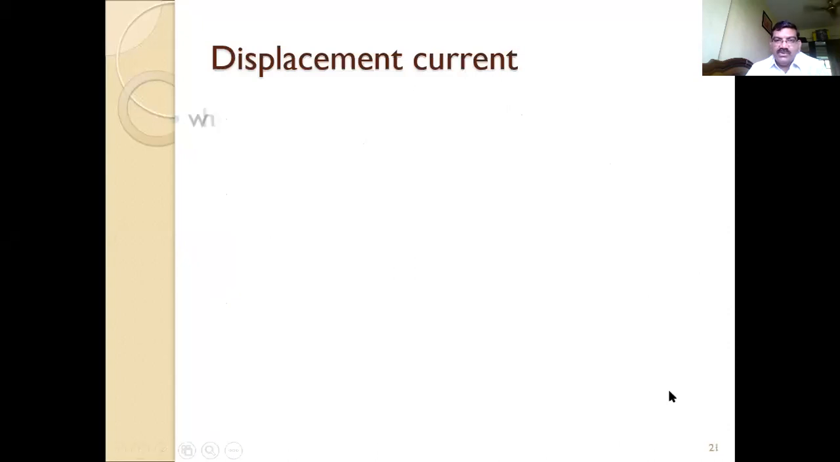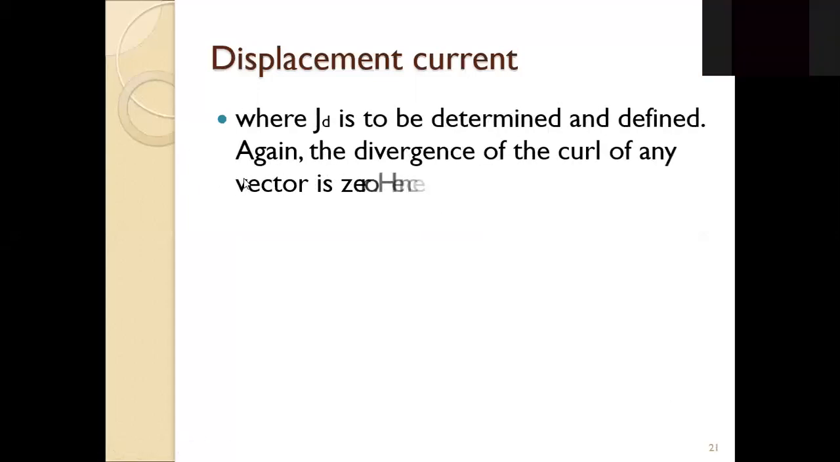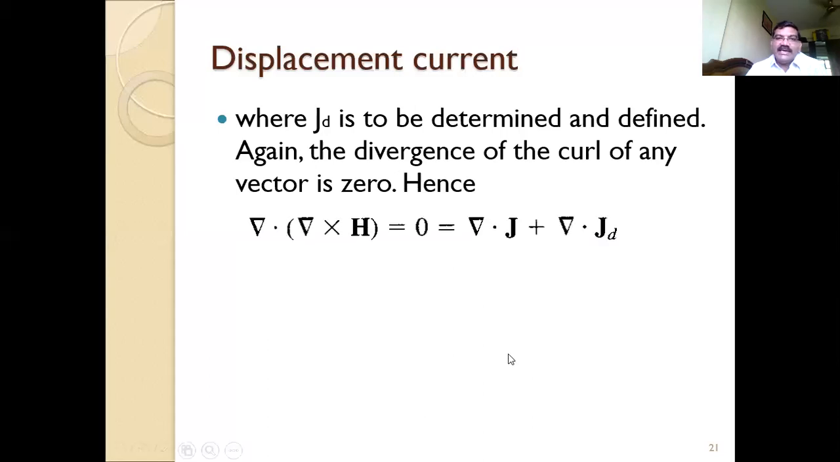So now we'll go. So what is this JD? This JD is the displacement current density. Okay, so now we will take the same thing. Now the divergence of the curl of this is 0, and this is the additional quantity we had: the divergence of J and del dot JD.